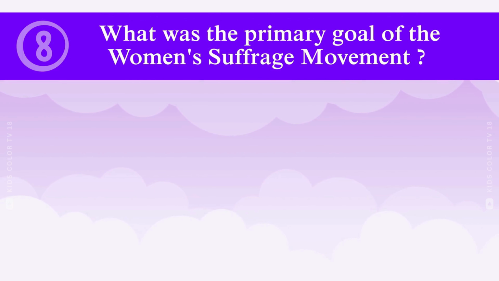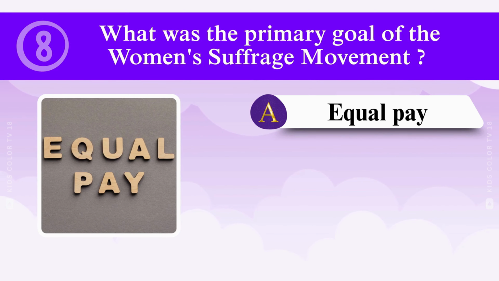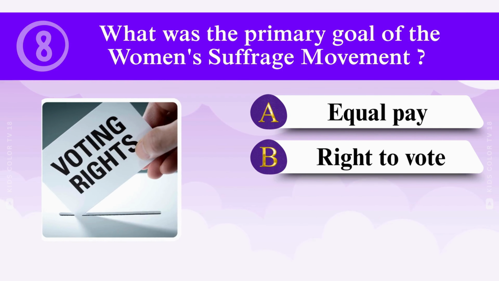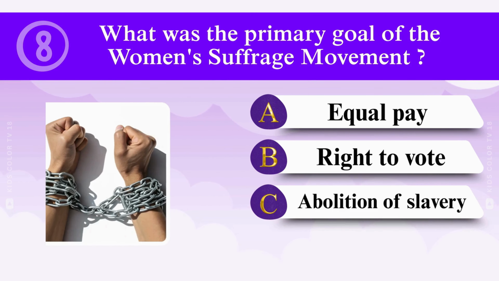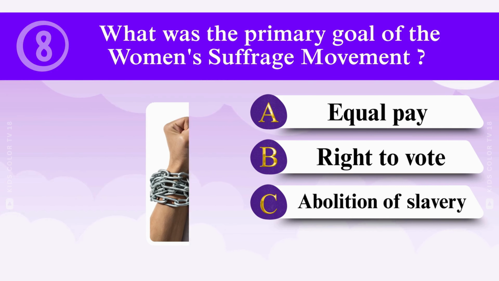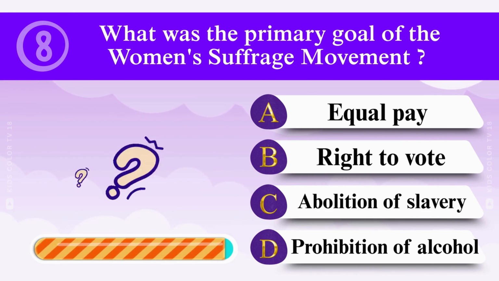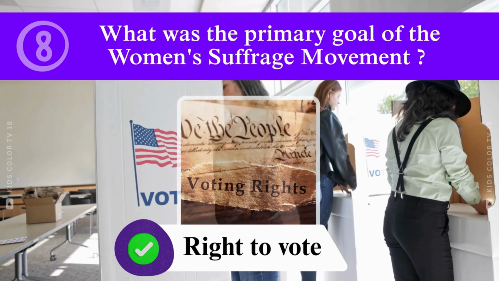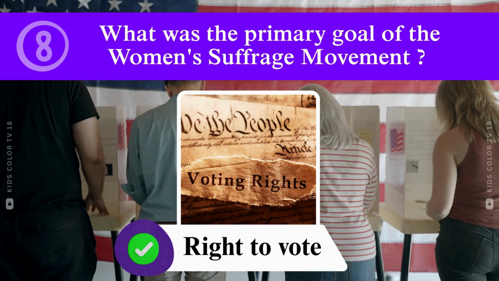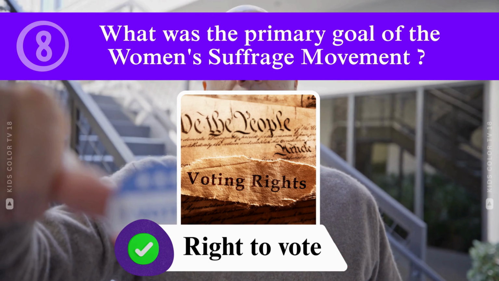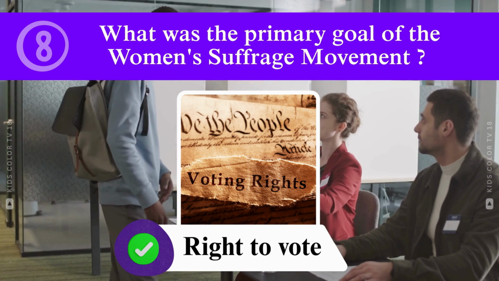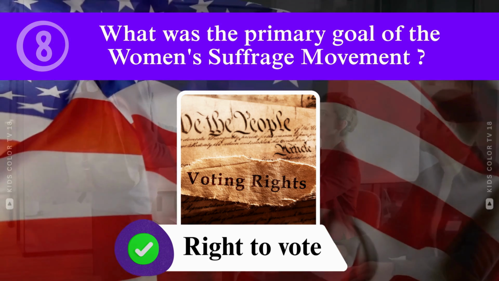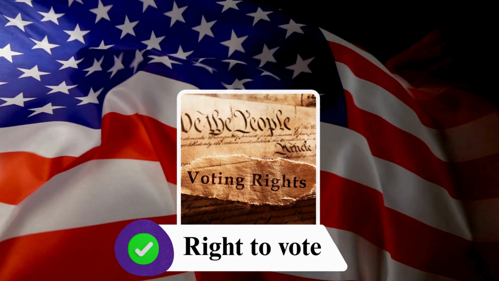What was the primary goal of the women's suffrage movement? Equal pay, right to vote, abolition of slavery, prohibition of alcohol. Right to vote. The women's suffrage movement primarily fought for the right of women to vote. This movement led to the adoption of the 19th Amendment in 1920, granting women's suffrage.